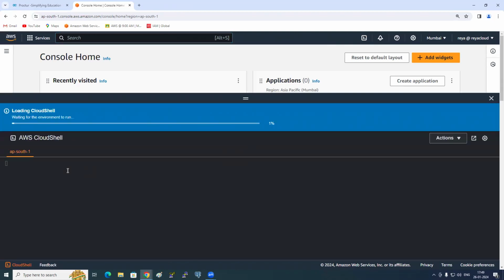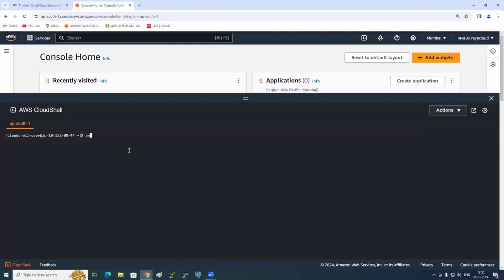Automatically here, our AWS CLI is here. So it is waiting. Environment is ready, preparing your environment. So you know, aws --version. See, can we run the AWS commands here? Yes. So instead of launching an EC2 instance, installing AWS CLI, setting up everything, if you want instant AWS programmatic access or AWS CLI environment, which one should we use? Cloud Shell. So you can run the commands directly here.